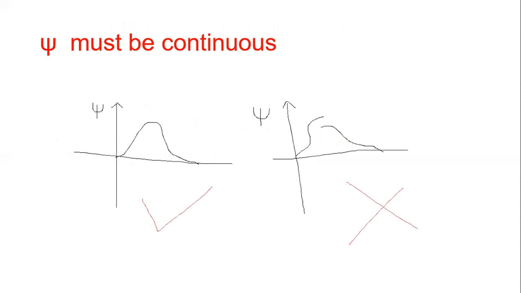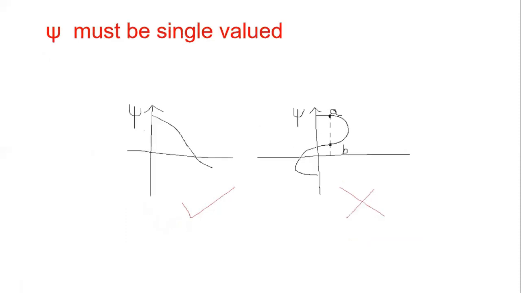Psi must be continuous. This graph is continuous, but this graph is not continuous. No, this is wrong. Psi must be like this. Psi must be single valued. In this graph, at that position there are two values for the wave function, so it is incorrect. Psi must be single valued at each point.